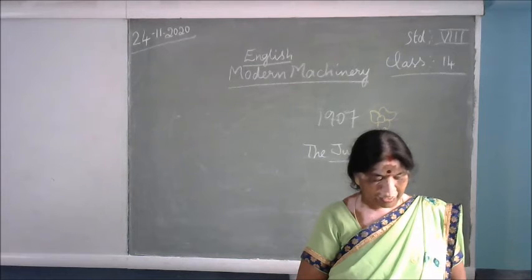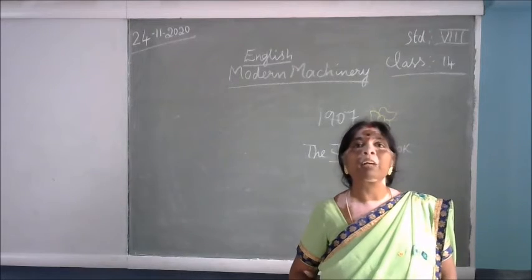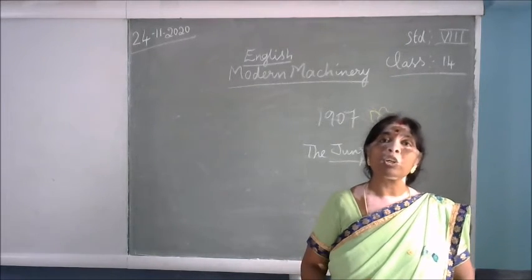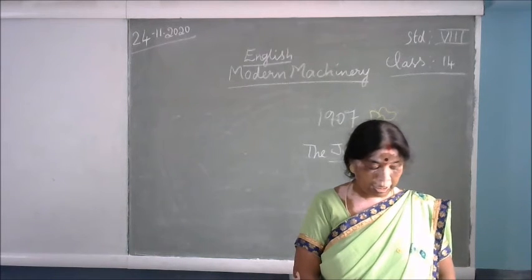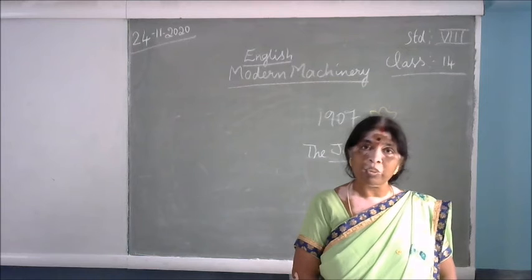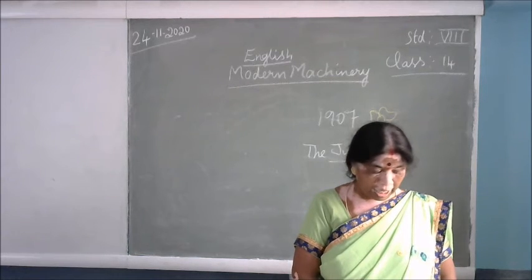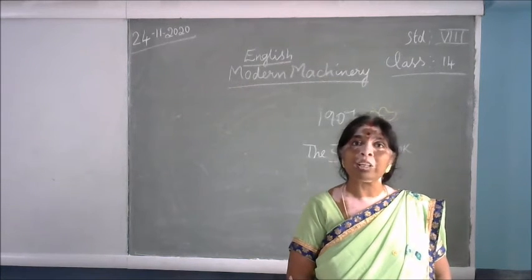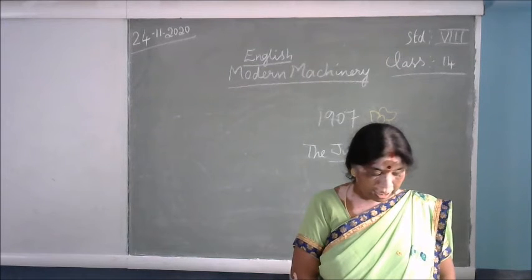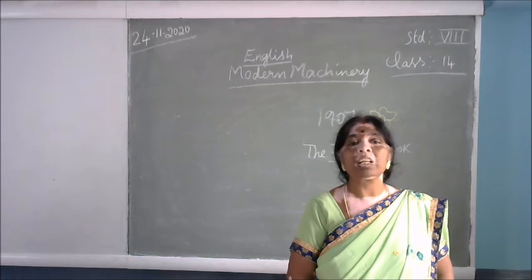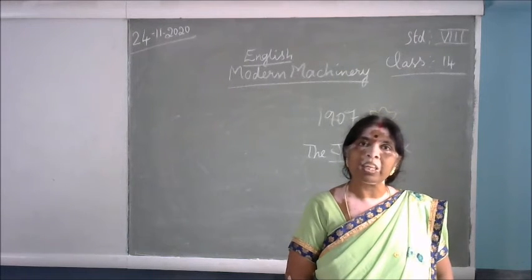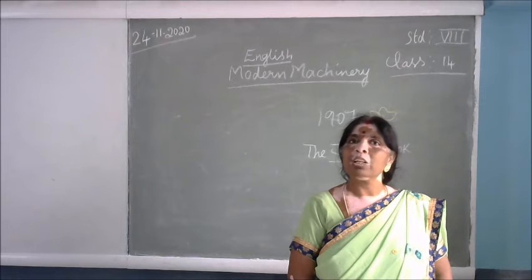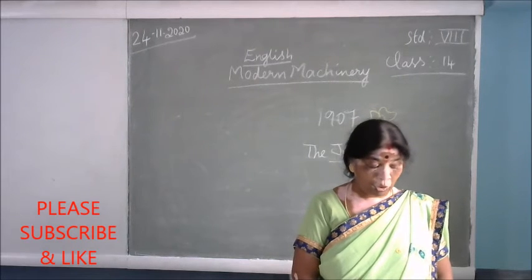Now, for example, in another category, these machines can be useful for such diverse tasks as printing, ploughing, weaving. Weaving machines are there, printing machines are there, and heating machines, that is, a stove. And lighting, that is power generation. First we generate the power, and then it is transferred to the houses where we get the lighting.